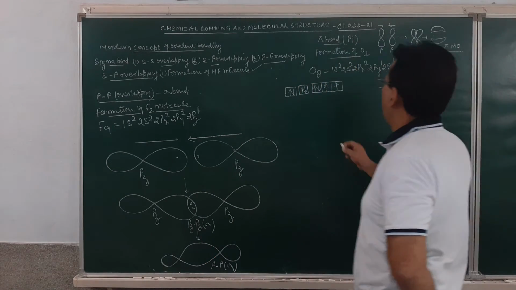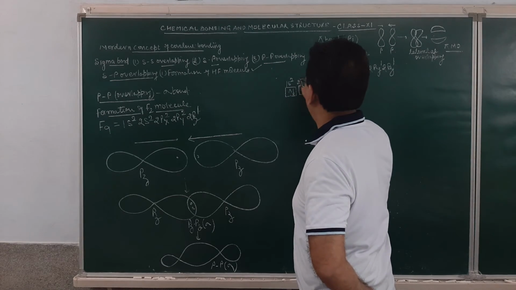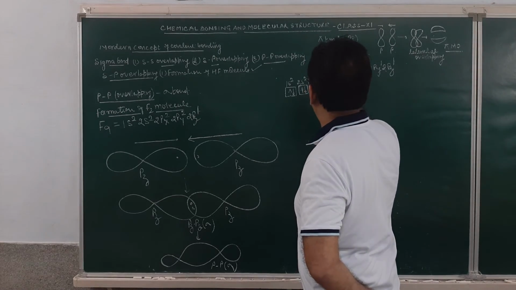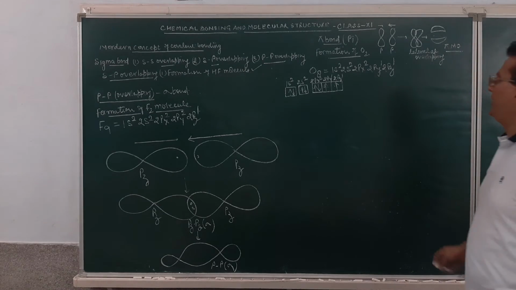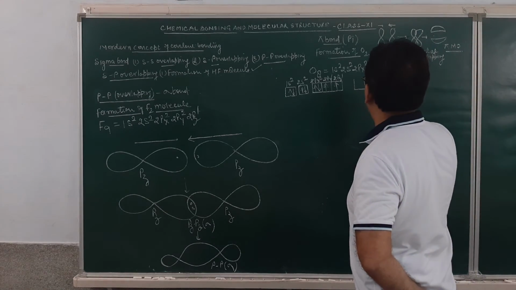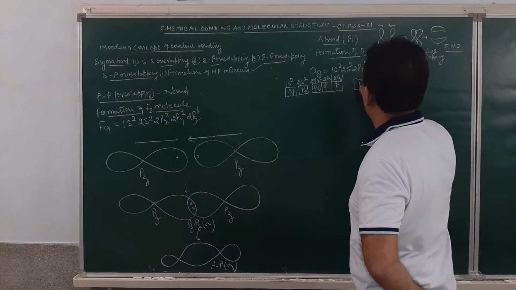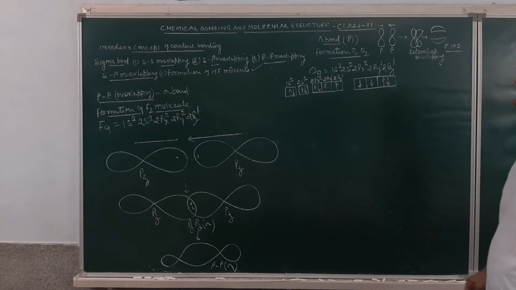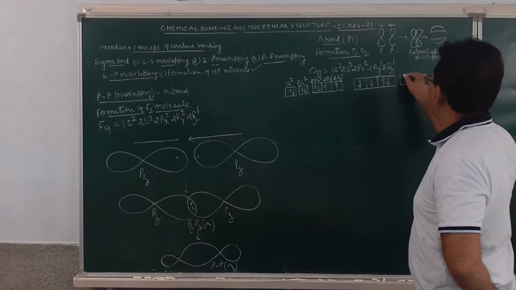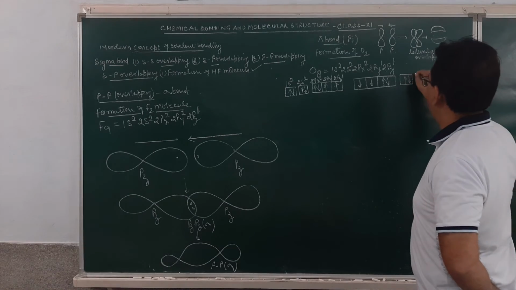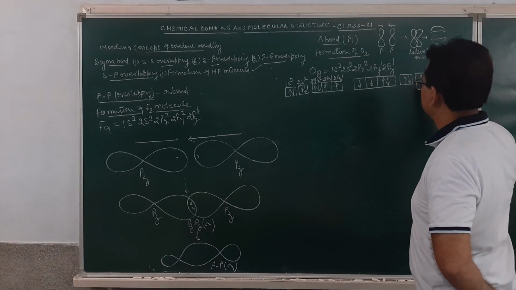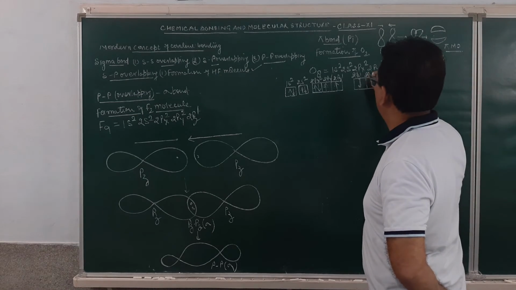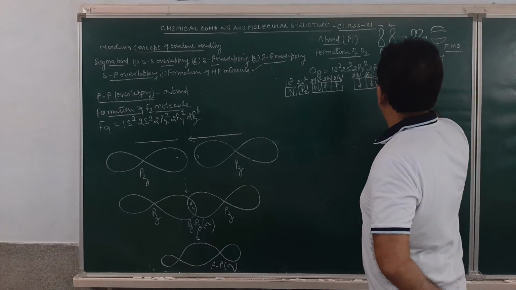Then again on the other atom, this is 1s2, this is 2s2, 2px2, 2py1 and 2pz1.